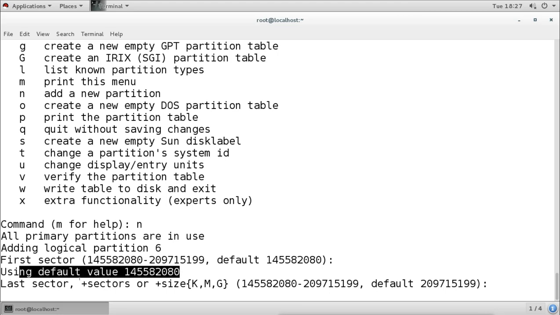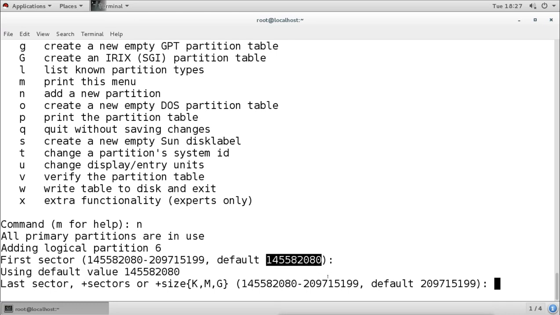Now the last sector will decide the size of your partition. We are starting from the first sector, and then how many sectors we add. Remember, one sector is 512 bytes. So when I include the number of sectors, it will determine the size of our partition.